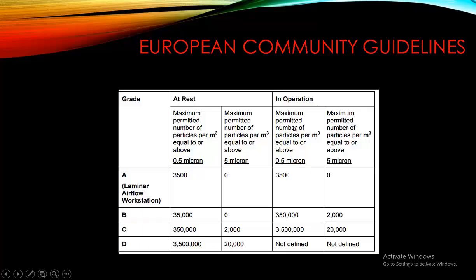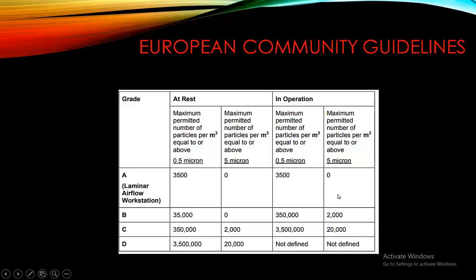Now in operation, the maximum permitted number of particles per meter cube equal to or above 0.5 micron is 3500 in grade A. Similarly, 3,50,000 particles are allowed in class B, 35 lakh particles are allowed in class C, and in class D it is not defined.